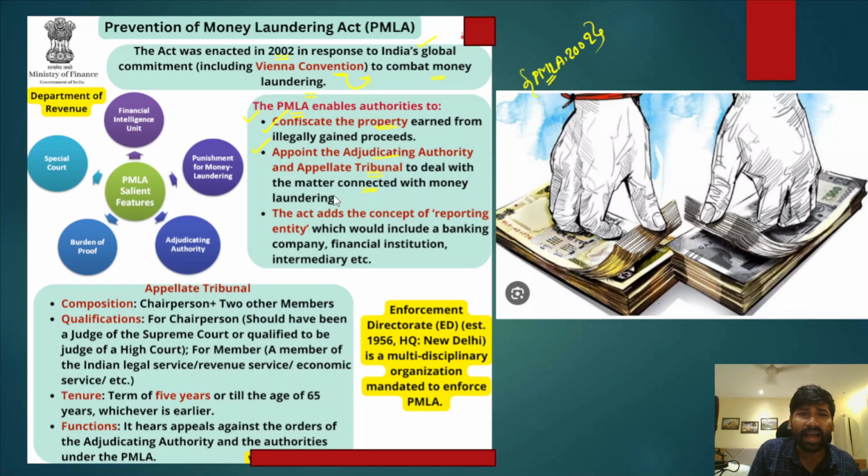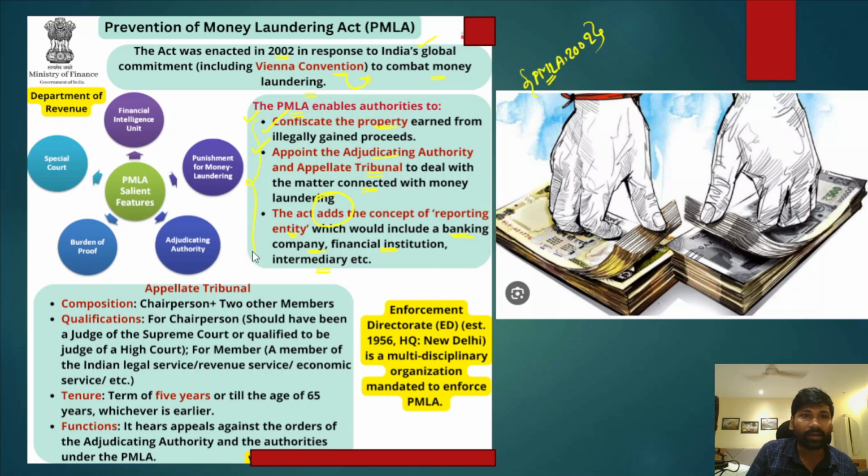And thirdly, the Act also adds the concept of reporting entity. Reporting entity includes a banking company, a financial institution, or an intermediary. For example, if a bank perceives that there is scope for money laundering here, any financial institution or banking company can be a reporting authority here, right? So these are the crux of the Prevention of Money Laundering Act.